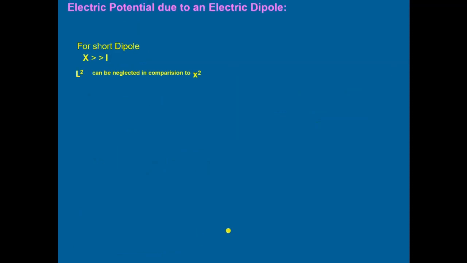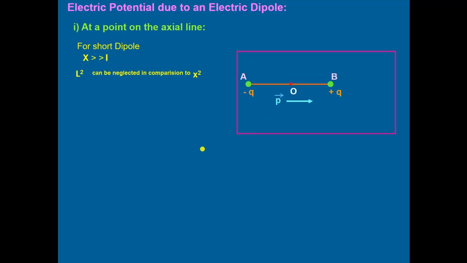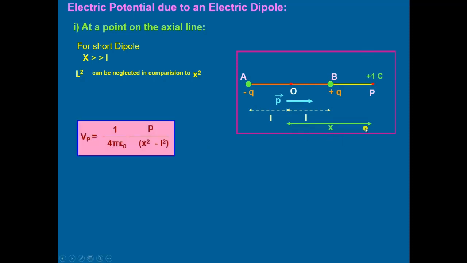If the dipole is of short length, if x is very large in comparison to L at a point on the axial line, then L square can be neglected.